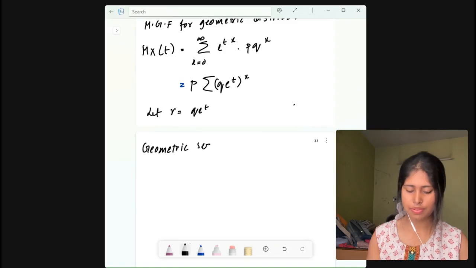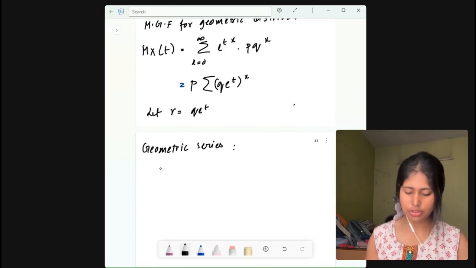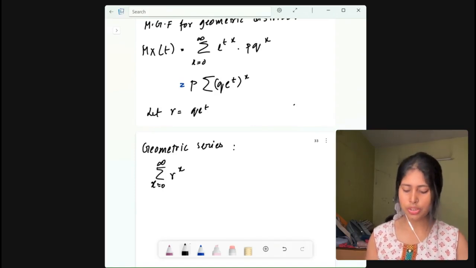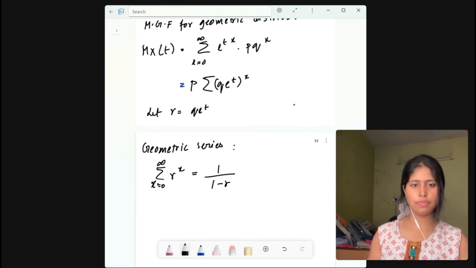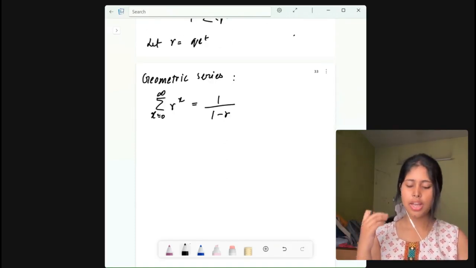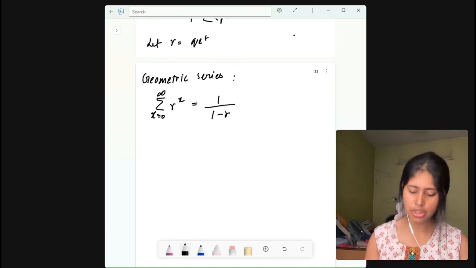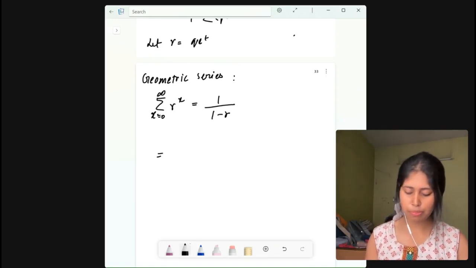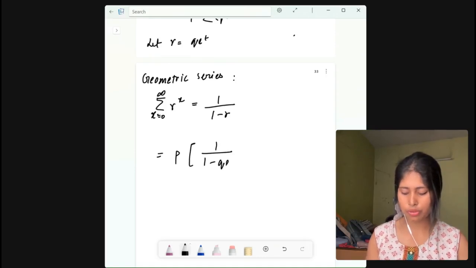Geometric series is the summation of r to the power x, with x running from 0 to infinity, which equals 1 by 1 minus r. Now you see what this geometric series is: it is 1 by 1 minus r. And instead of r, we have to write q into e to the power t because we have substituted r with that. So let me write it. It will be p into 1 by 1 minus q into e to the power t.